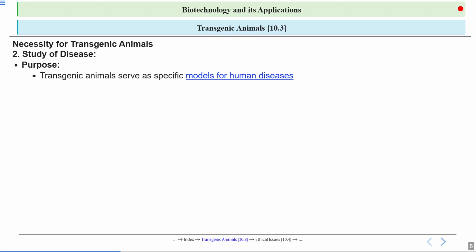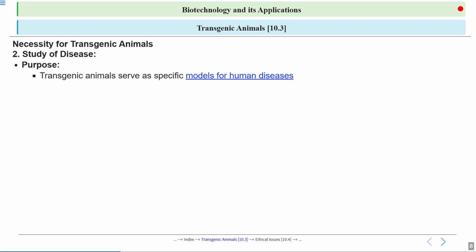For example, if we know that a particular disease happens because of a gene, we can introduce that gene into that body. Or if we know that a gene gets mutated, and because of the mutation this disease happens in a human, we can insert that mutated gene into that animal to make it a transgenic animal.